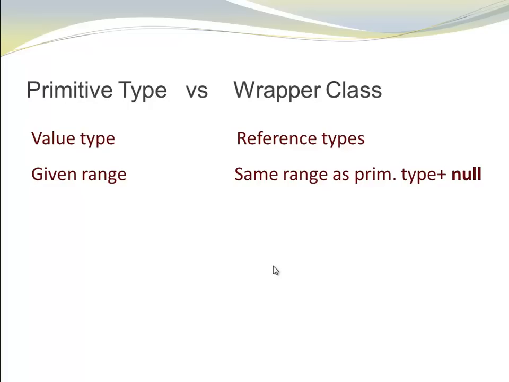At this point, I want to look at the primitive type versus the corresponding wrapper class. Primitive types are always value types. The corresponding wrapper classes are always reference types, so this is the most important difference. Primitive types have a given range, true, false for Boolean, or a certain number range for integers. The corresponding wrapper class has the exact same range, plus null.